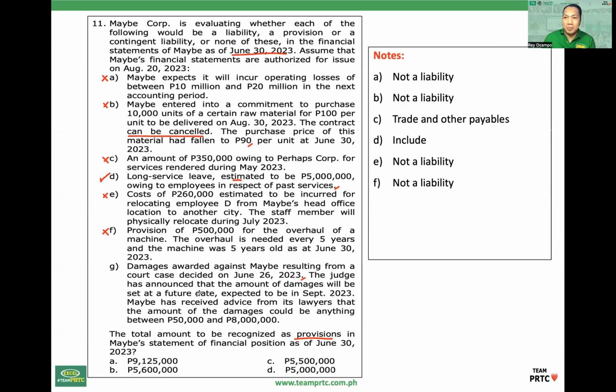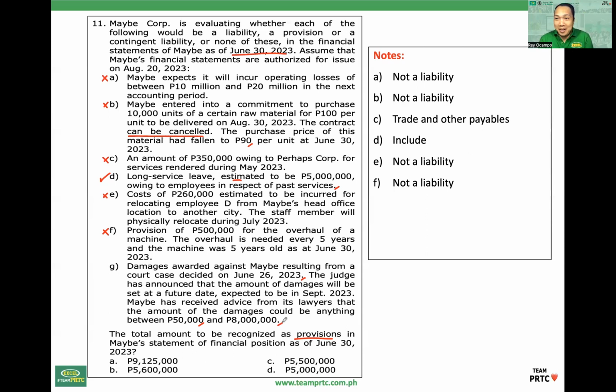May hearing pa kung magkano yung babayaran. Since inabutan na ng cut-off, wala pa yung hearing, tinanong ng entity yung kanyang lawyers. Ang sabi ng lawyers, maghanda daw yung entity ng pwedeng bayaran anything between 50,000 and 8 million. Ang ganda ng range niya, no? Parang langit at lupa.